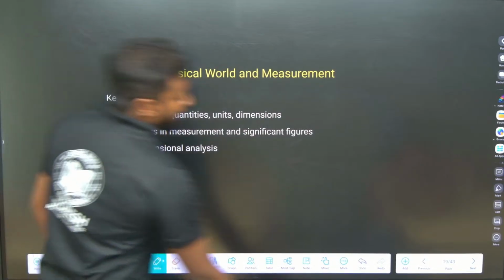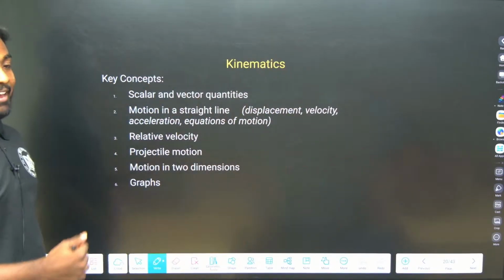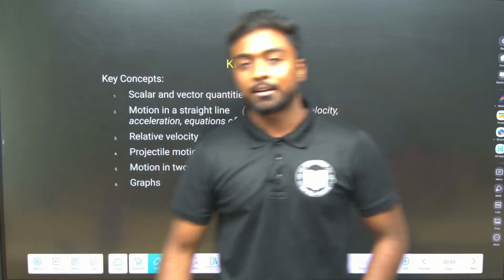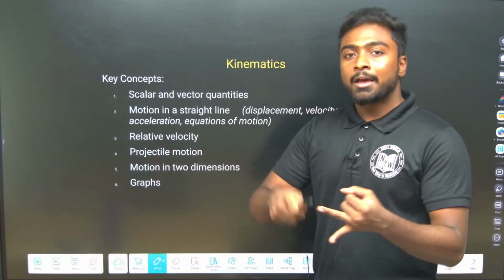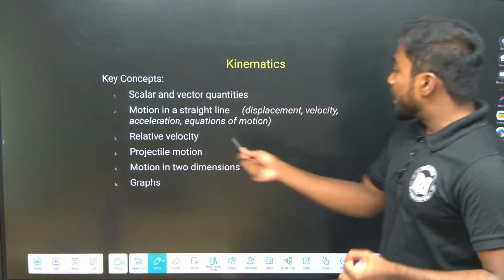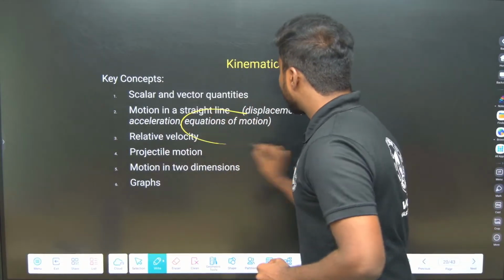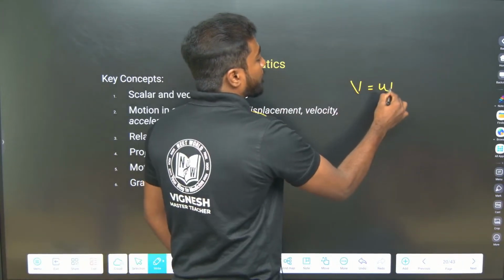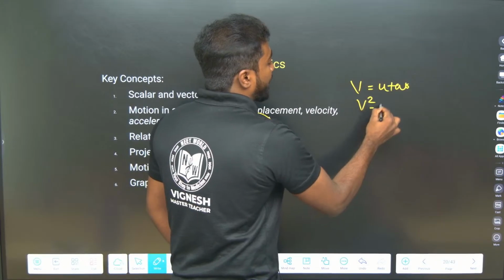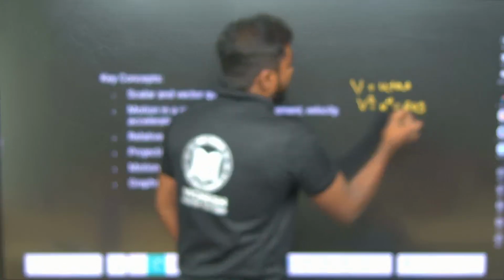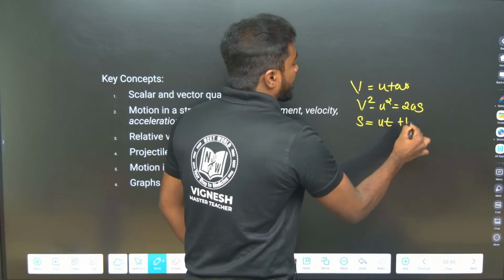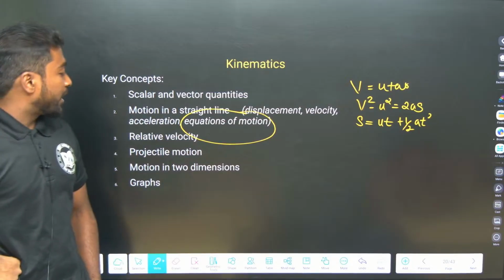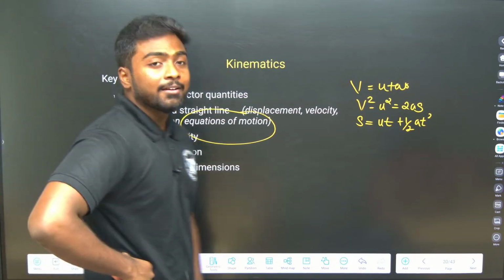So next is kinematics: scalars, vectors, motion in a straight line, that is displacement, velocity, acceleration, average velocity. Then the equations of motion are the important thing here. Three equations are there, no? v equals u plus at, and then v square minus u square equals 2as, s equals ut plus half at square. We say these the kinematic equations, no? Then relative velocity, projectile motion, motion in two dimensions, and then graphs.